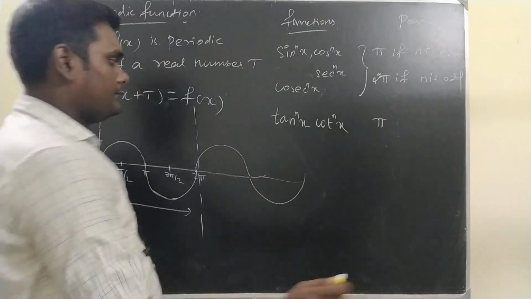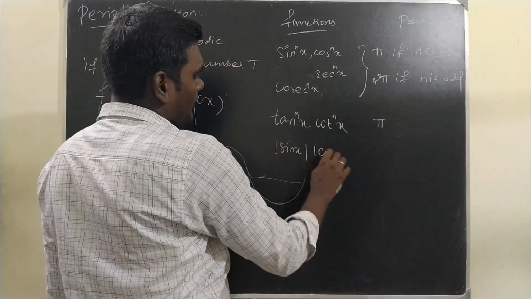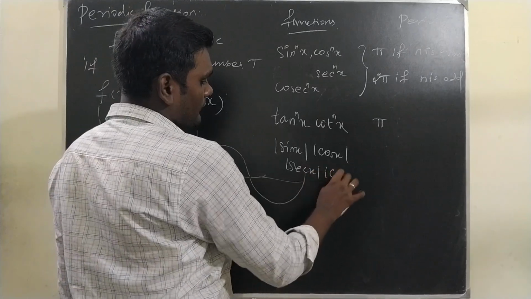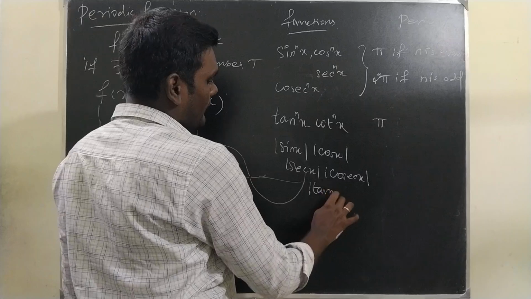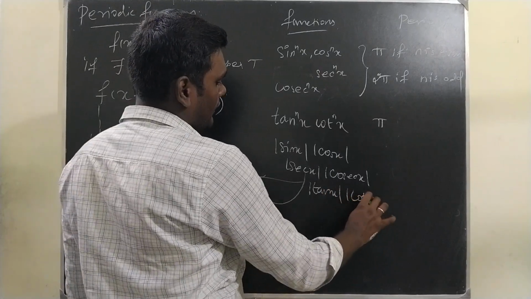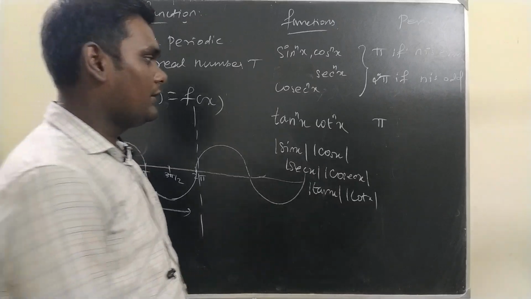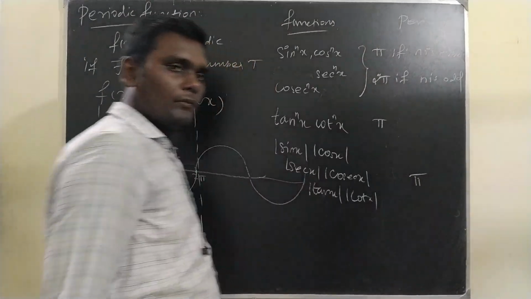And the other one, modulus of sin x, modulus of cos x, modulus of sec x, modulus of cosec x, modulus of tan x, modulus of cot x. Whenever a trigonometric function comes inside modulus, the period of those functions is pi.